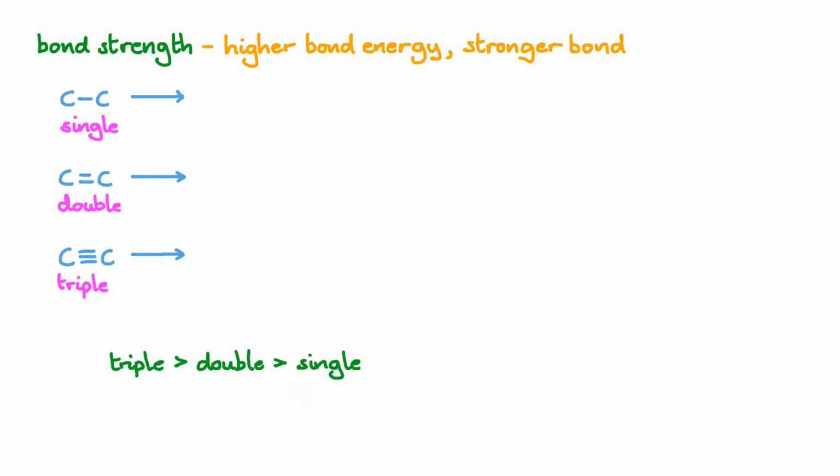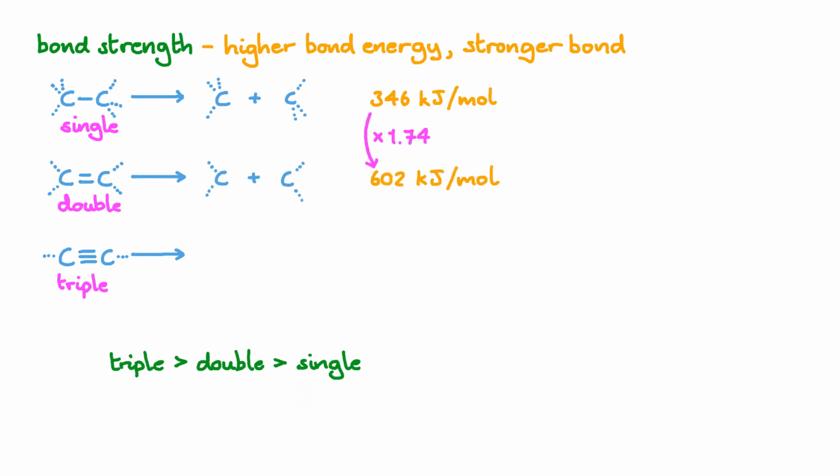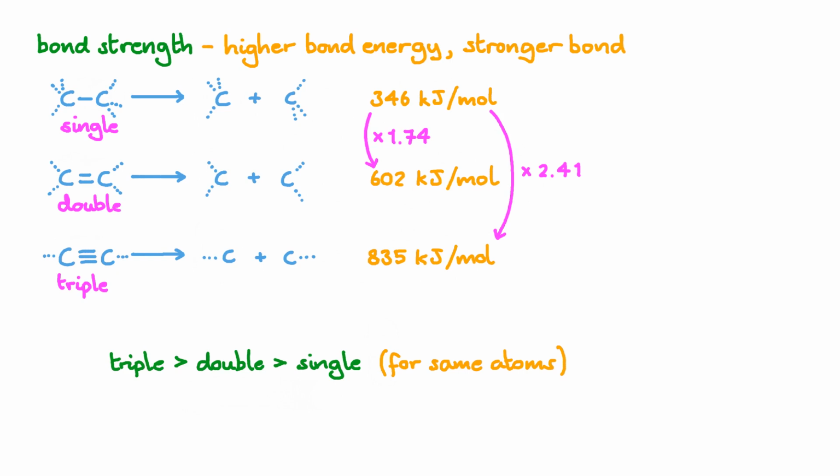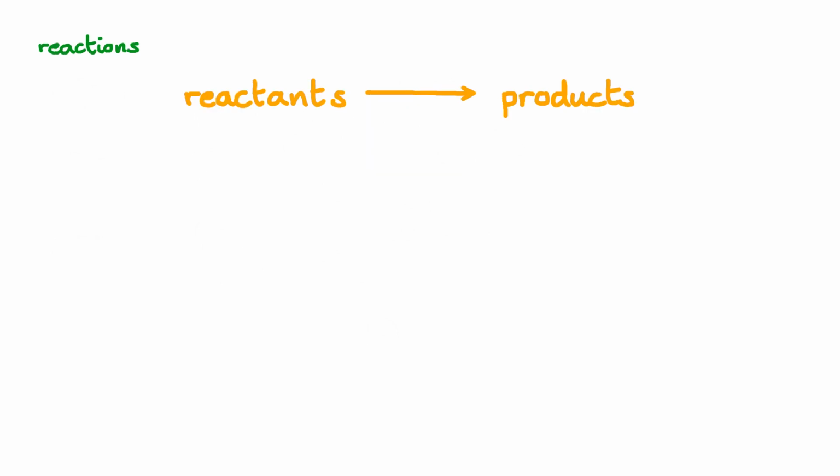Let's have a look at the single, double and triple bonds between carbon atoms. Just bear in mind, we expect carbon to have 4 bonds, so these bonds would be part of larger molecules. The typical bond energy for a carbon-carbon single bond is 346 kilojoules per mole. The molar bond energy of the carbon-carbon double bond is about double that of a single bond. And the bond energy of the triple bond is about 2.5 times that of the single bond. So if we're dealing with the same atoms, a single bond is weaker than a double bond, which is weaker than a triple bond. How does all this apply to reactions?